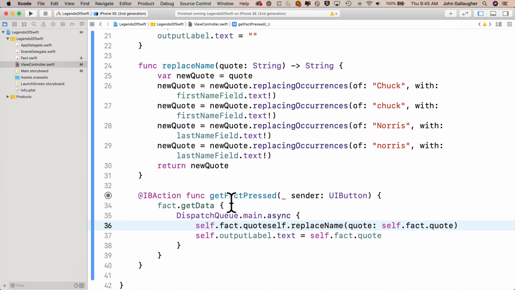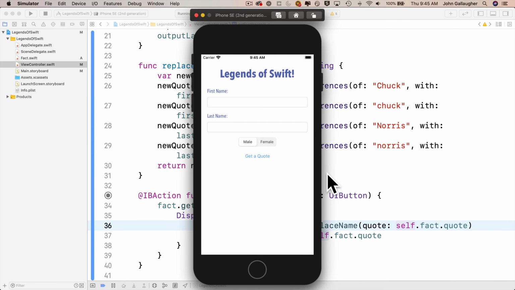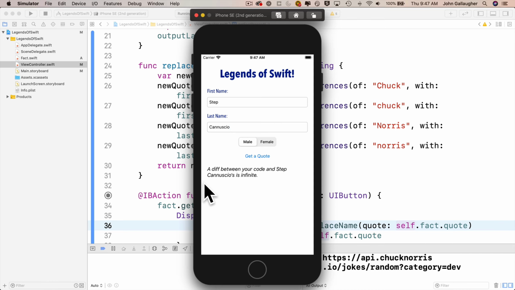Build and run, hammer time, no errors, and let's put in another one of my TAs, Step Canusio, and we'll get a quote, and a diff between your code and Step Canusio's is infinite. Again, Step insists on strongly typed programming languages, just like Swift. We can click a couple more times. This is all looking good. Everything is updated. We're replacing Chuck Norris with first name and last name. Wonderful.